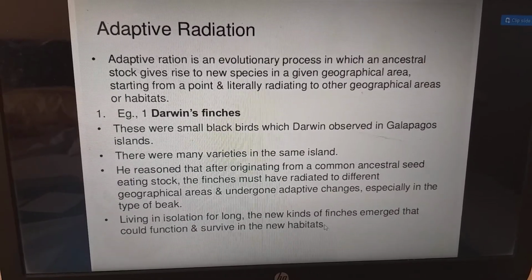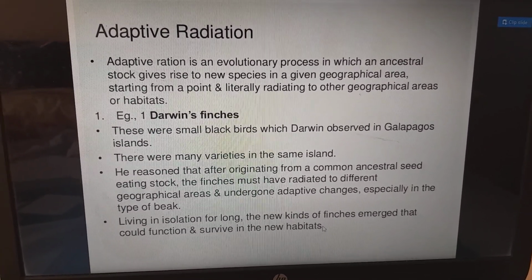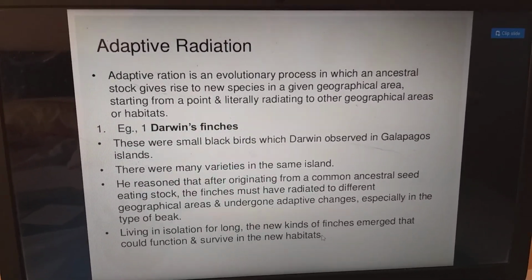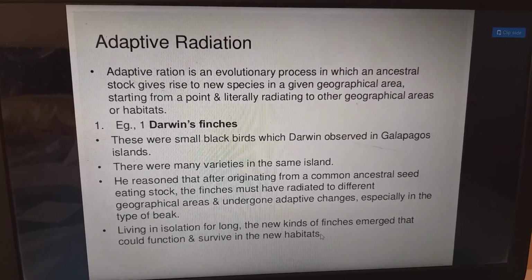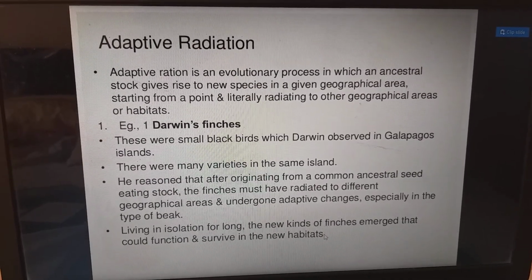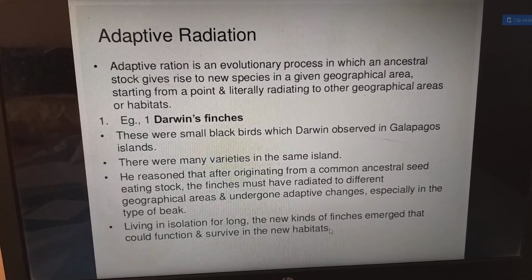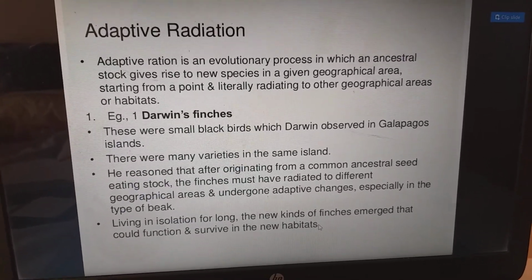He reasoned that after originating from a common ancestral seed eating stock, the finches must have radiated to different geographical areas, undergone adaptive changes, especially in the type of the beak, living in isolation for long. So new kinds of finches emerged that could survive in new habitats.